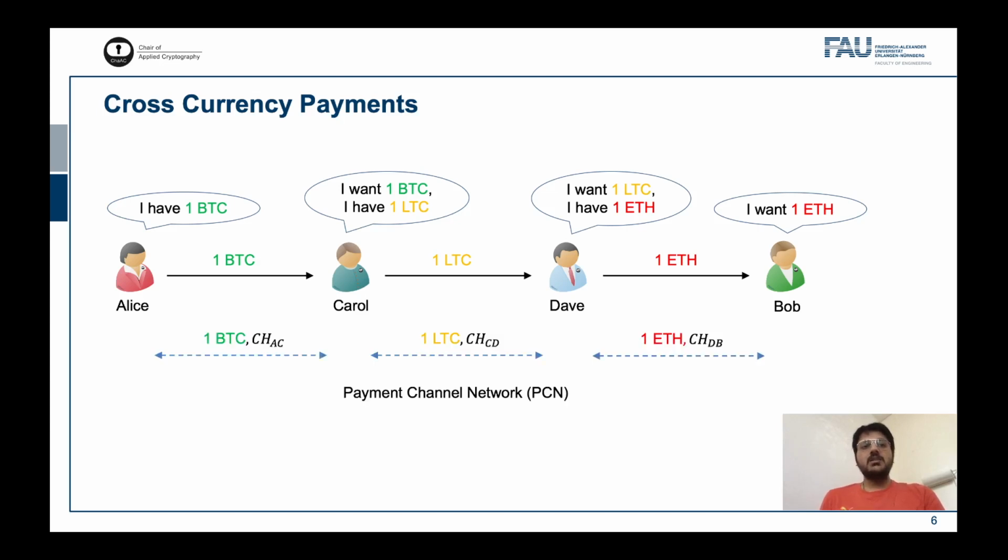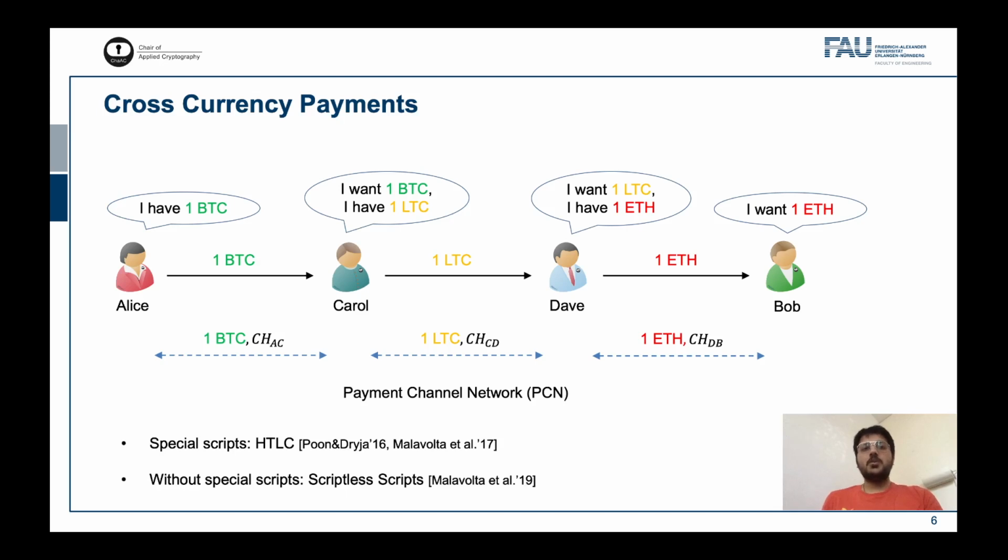This kind of cross-currency payment is facilitated if users have payment channels between them. A network of payment channels that we have in this case is referred to as Payment Channel Network, or PCN for short. Such PCN protocols are possible using special scripts like hash time lock contracts or HTLC. And if you don't want to use special scripts, you have other techniques like scriptless scripts.